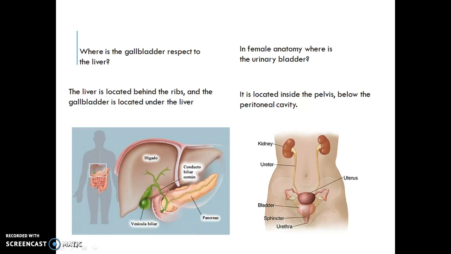Where is the gallbladder with respect to the liver? The liver is located behind the ribs and the gallbladder is located under the liver. In female anatomy, where is the urinary bladder? The urinary bladder is located inside the pelvis below the peritoneal cavity.